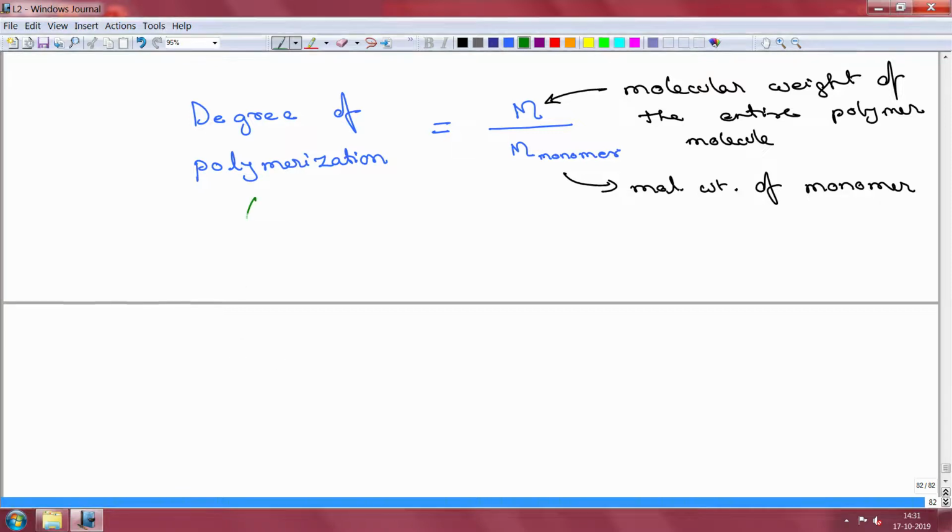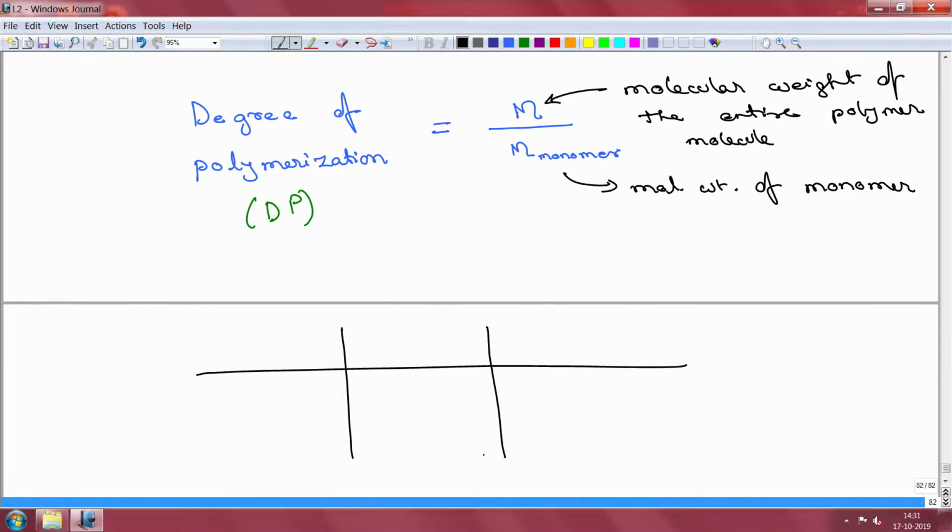So, from literature we know that. Let us just call this dP, degree of polymerization. I will just quickly draw. So, this is degree of polymerization dP, here is your molecular weight, and then this is character.